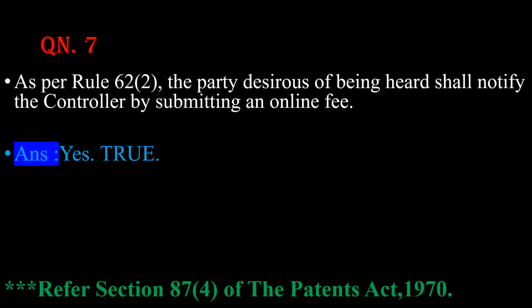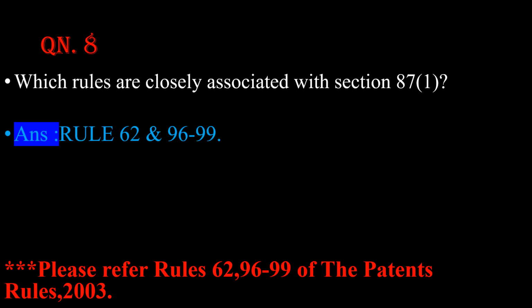Now, question number 7. As per Rule 62, sub-rule 2, the party desirous of being heard shall notify the controller by submitting an online fee. Is this statement true? Yes, this is 100% true. And for this, please refer section 87, subsection 4 of the Patents Act 1970. Question number 8. Which rules are closely associated with section 87, subsection 1? The answer is rule number 62 and a range of rules starting from 96 and ending at 99. So please refer rule 62, 96, 97, 98 and 99 of the Patents Rules 2003.